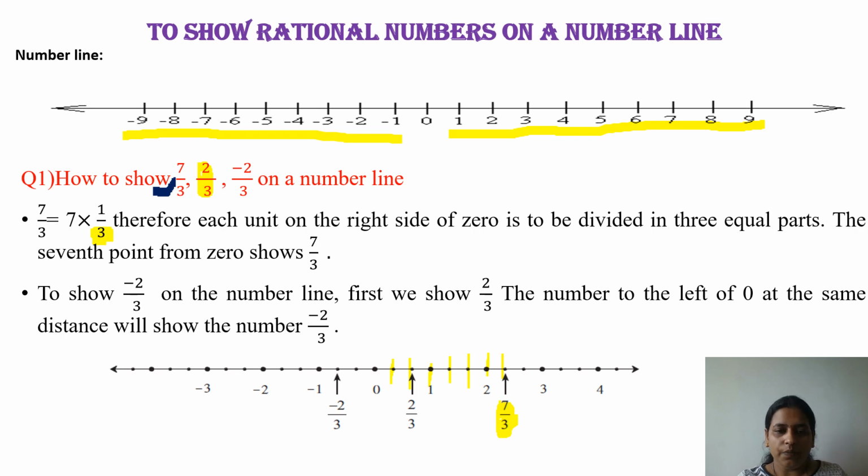Clear? Next I want to put 2 upon 3. So how to put this 2 upon 3? First of all, consider 1, 2. So here is 2. Therefore your answer 2 upon 3 is plotted here. Clear? Next, we want to put minus 2 upon 3. So minus means check on this side. So 1, 2. So here is minus 2 upon 3. Clear? Understand? So in this way you have to plot the given rational numbers on the number line.